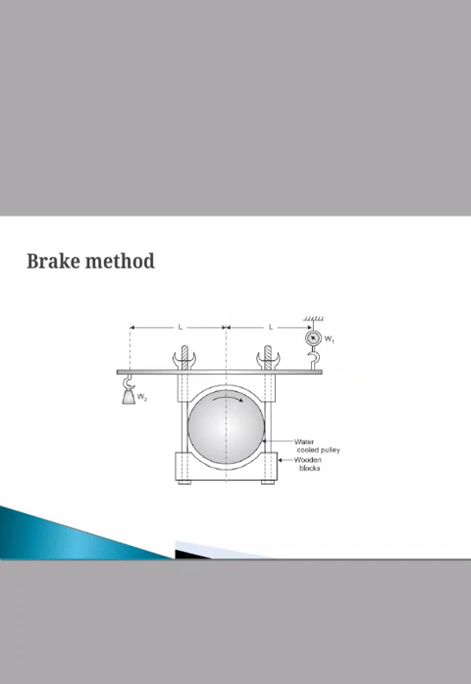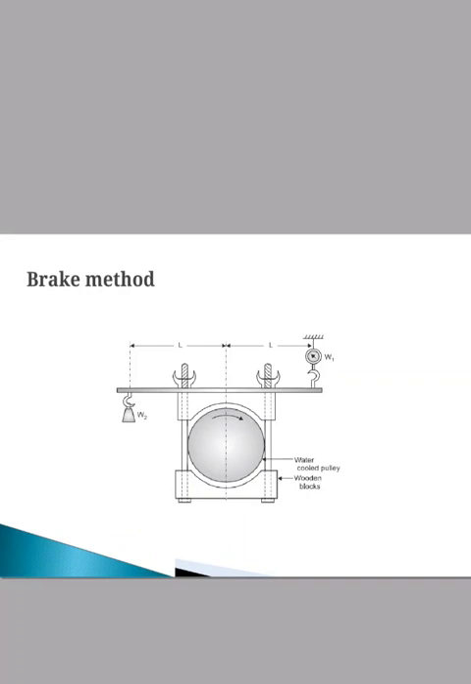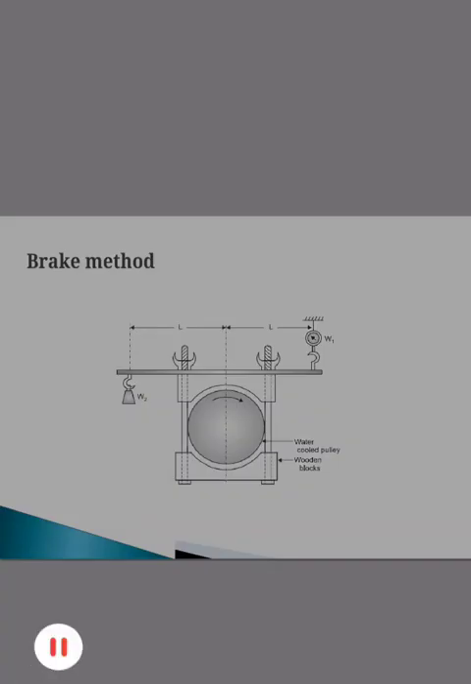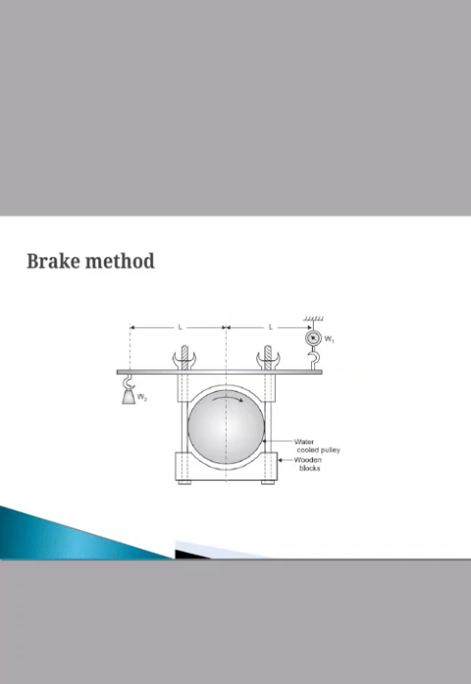Next is the brake method. One of the methods is represented in the diagram, which consists of two wooden blocks fixed to a lever in such a way that the water cooled pulley of the motor can be braked when the tightening nuts on the bolts are tightened. The torque developed by the motor under such condition is balanced by the lever when it remains in horizontal position, which can be adjusted by adding or subtracting weight W2.